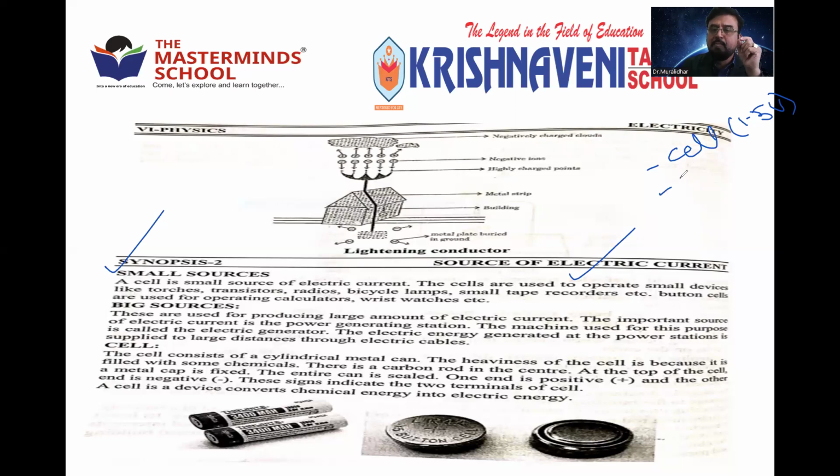Next, a little bigger than this is a battery. A combination of cells is called a battery. It may be 3 volts, 4.5 volts, 6 volts, or 9 volts. When you combine the cells, you get the battery. Apart from this, there are many other types of batteries, like dry cells, Leclanche's cell, or bichromate cell.